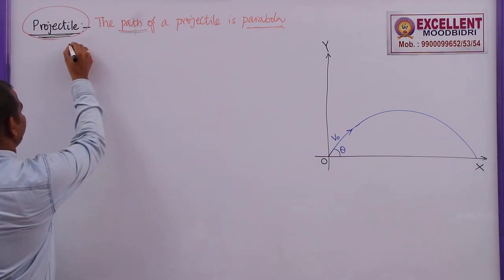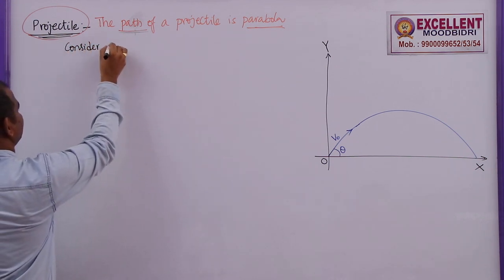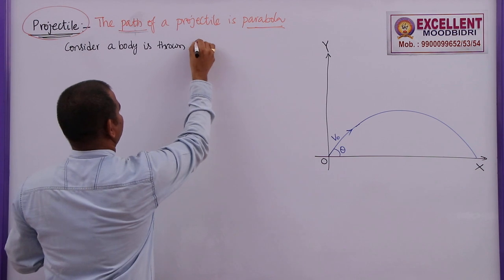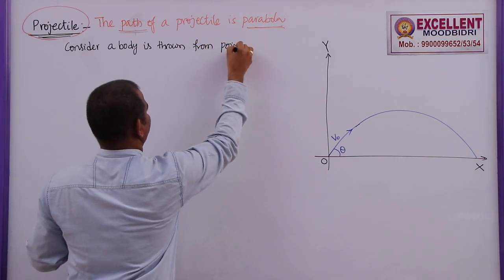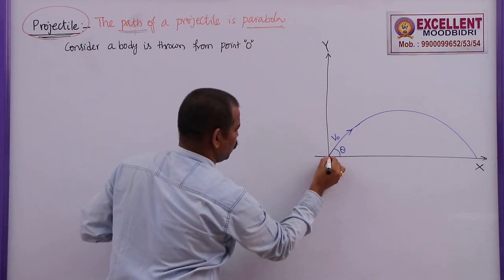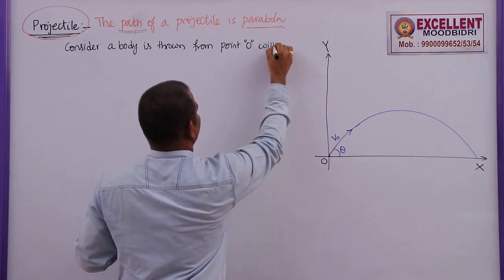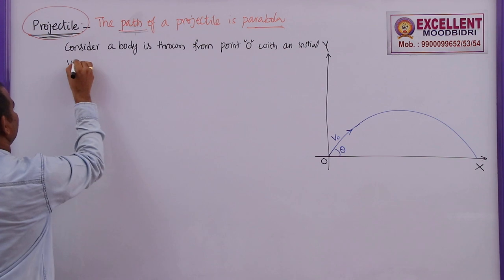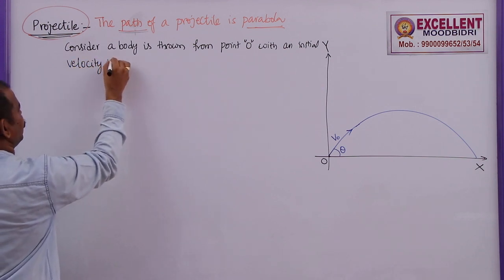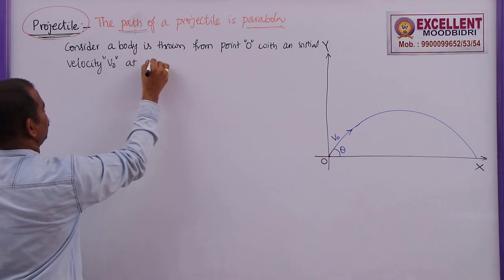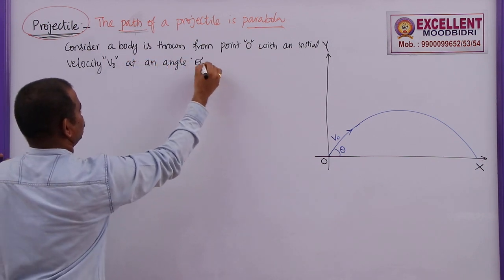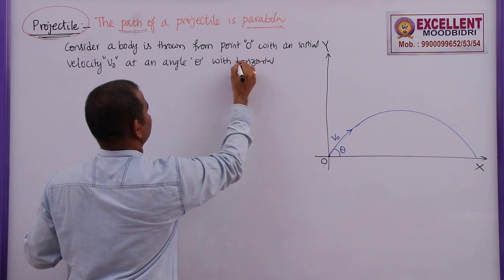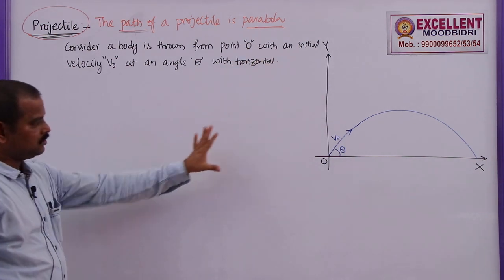So write the introduction now. Consider a body is thrown from point O, so this point is O, with some initial velocity v naught at an angle theta with the horizontal. So this is the introduction.